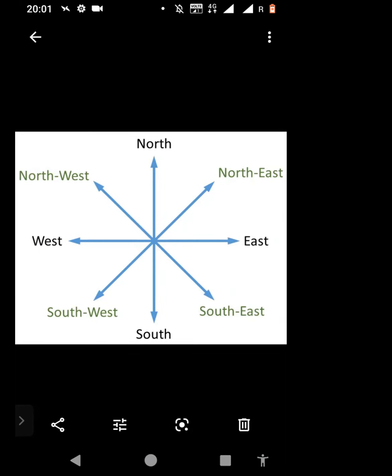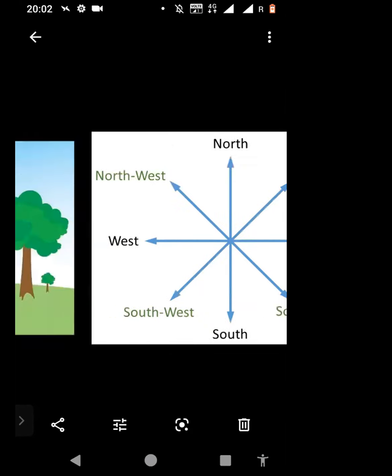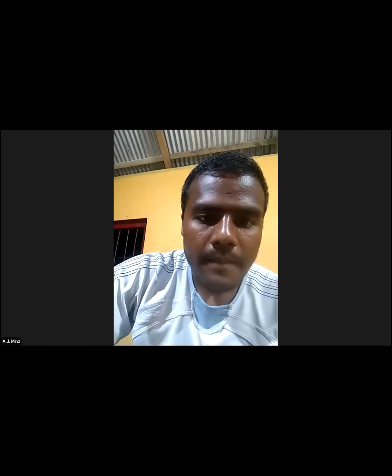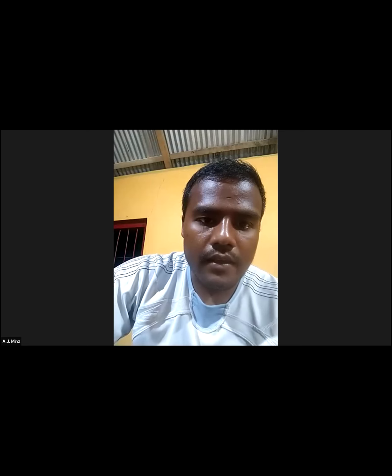Can you go to the wristwatch itself, please? Okay, no problem. So here we're having the wristwatch. Can you keep up your pencil across as an imaginary line or any object so that I can understand properly, please? Right now my screen is not supporting this image. Let me just try. I haven't tried it yet. So you would mean to say you would keep the imaginary line on which number of the watch dial? You can direct me like that as well.